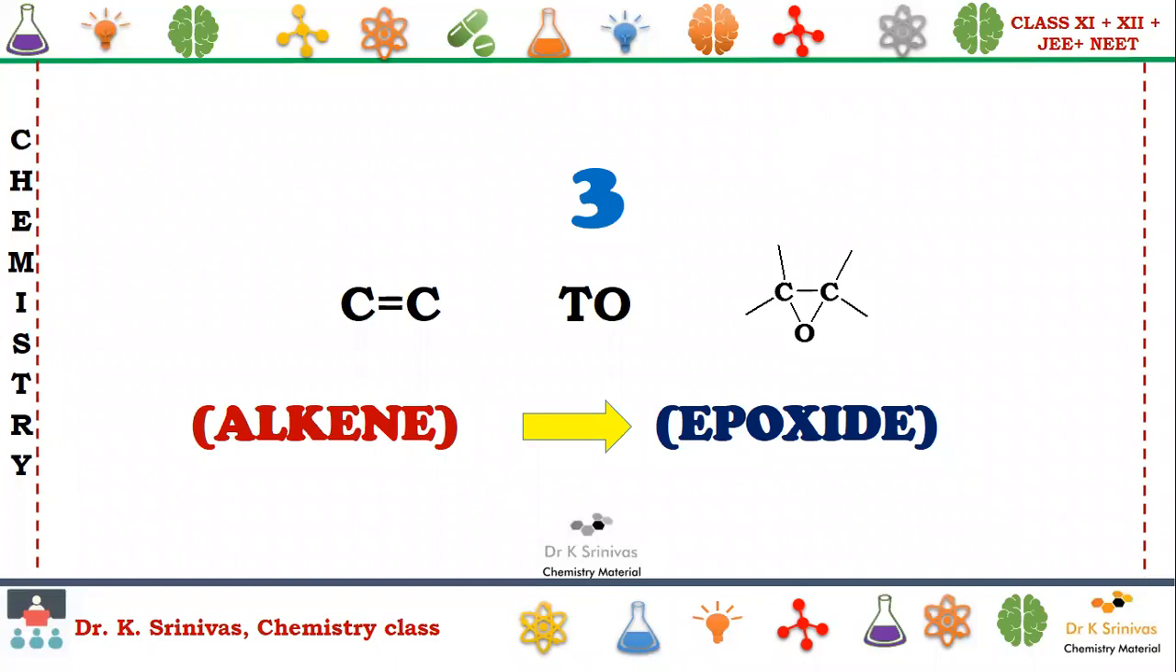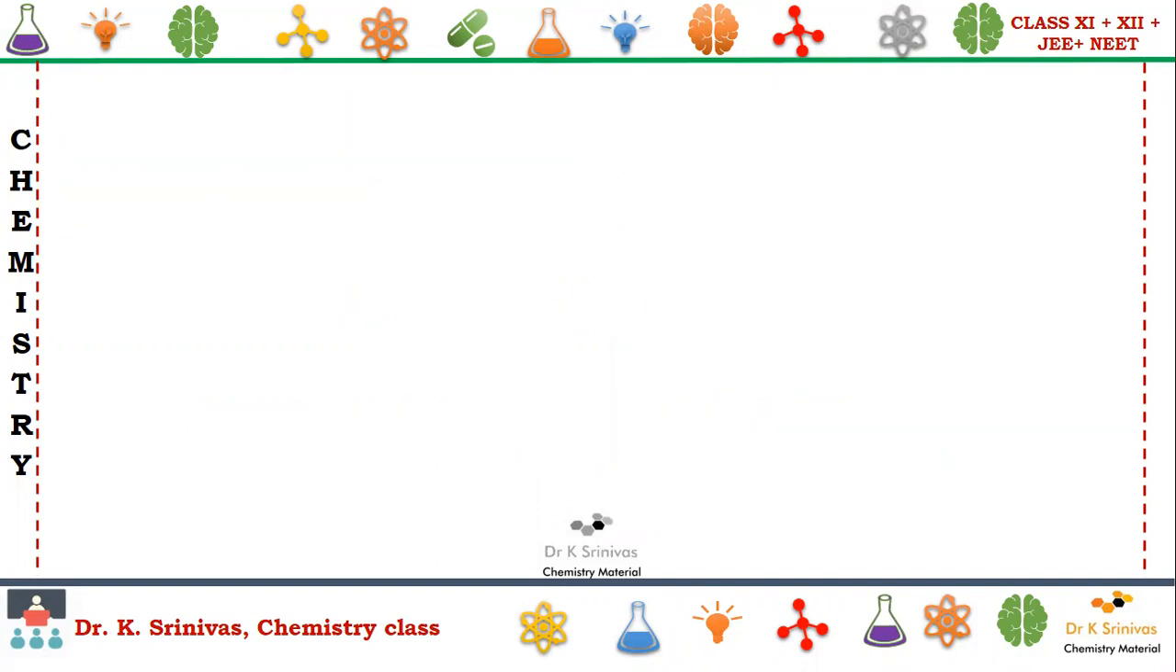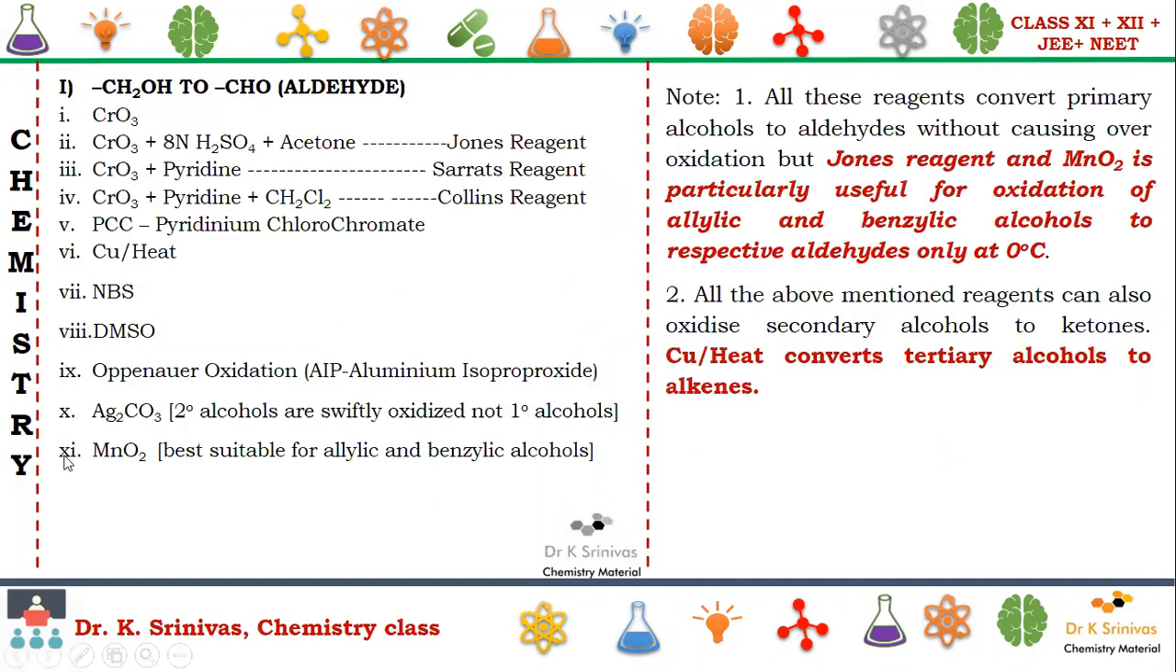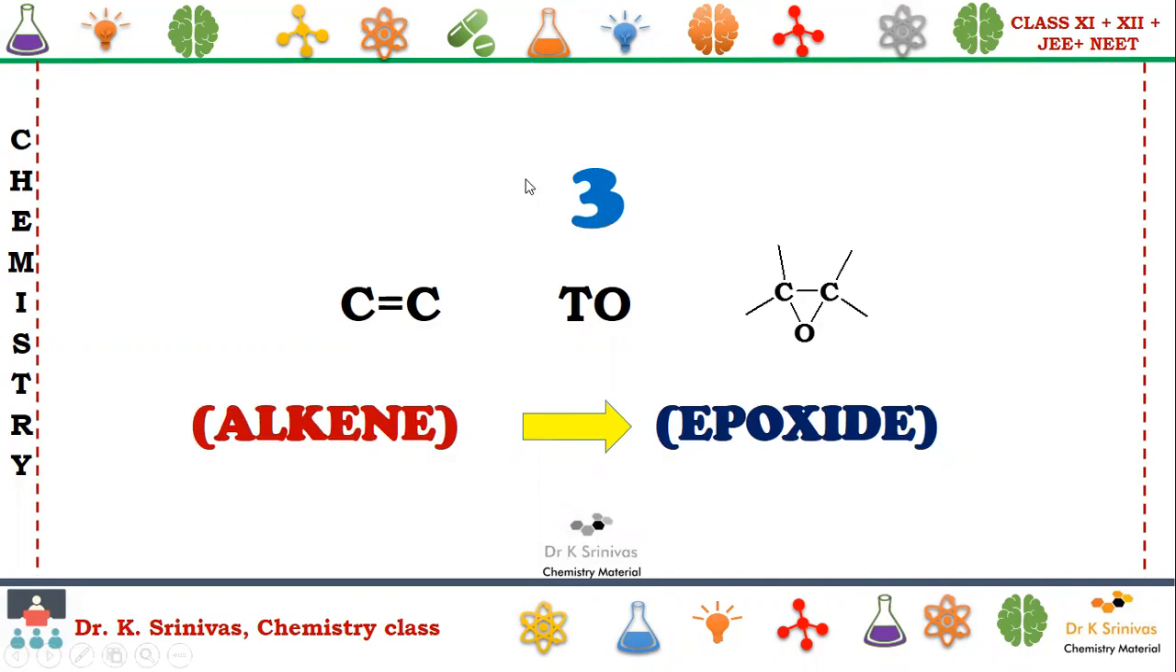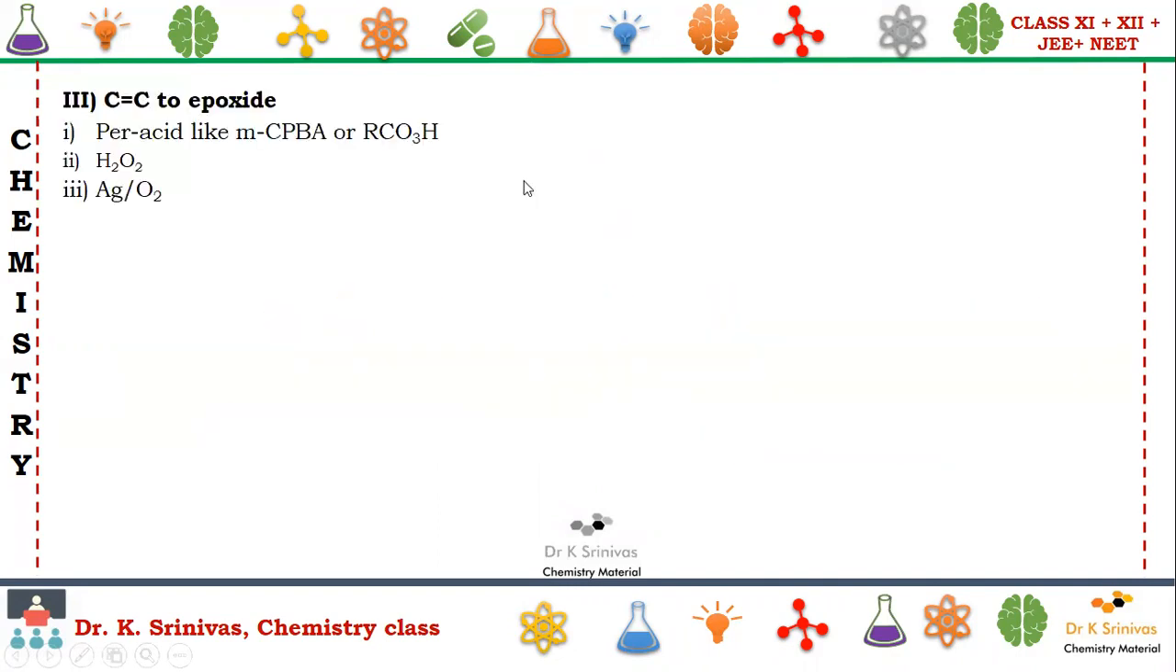Before going into that, I just want to ask a small question. In the first one, that is conversion of alcohol to carbonyl, we have approximately 11 or 12 reagents. Here we are seeing 11 reagents. But when you go for the second one, how many reagents are there? Only three. Now, if you go for the third one, you can see a limited number of reagents. Let us try to understand them by taking simple examples.